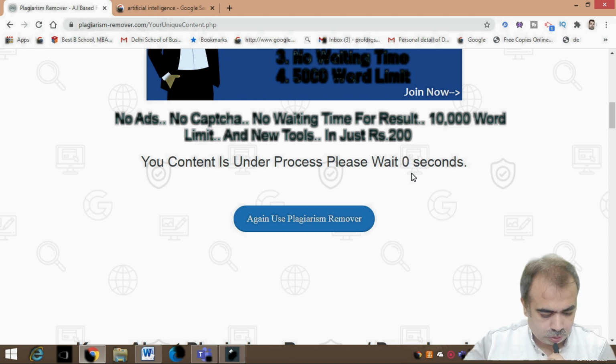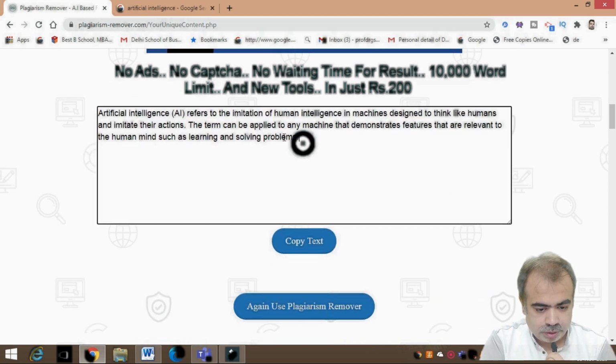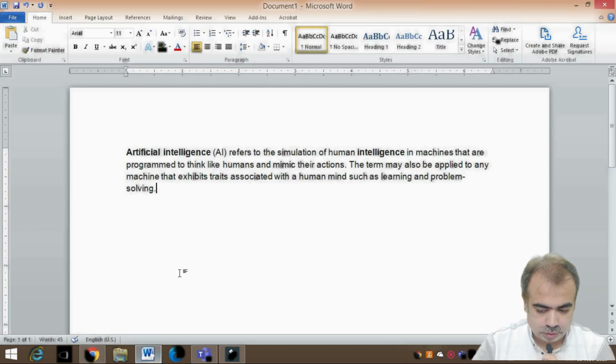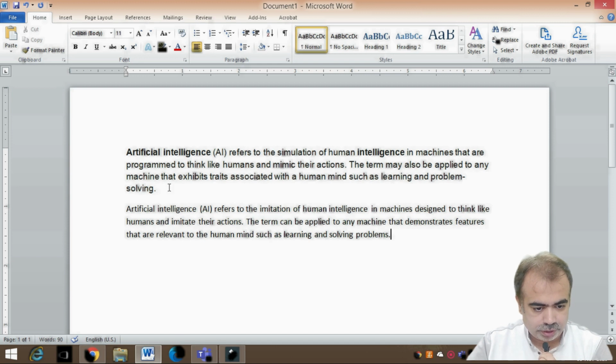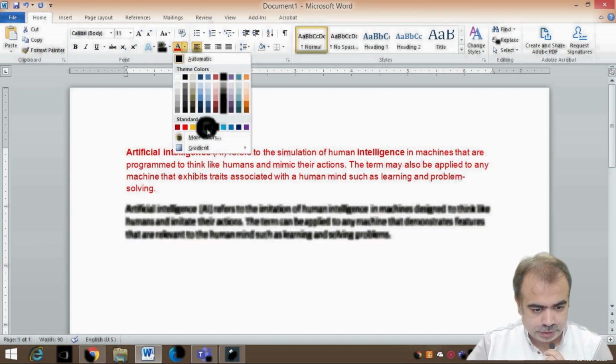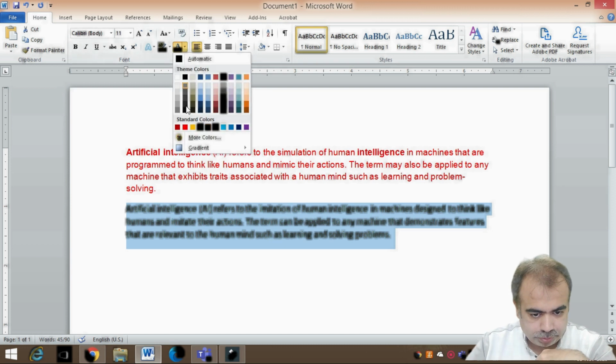Okay, let me copy it from here, and let us compare these two contents. The first one I am putting in red because this is the plagiarized content, and the other one I am putting in green, since it is unplagiarized text. Let's see the difference between these two.